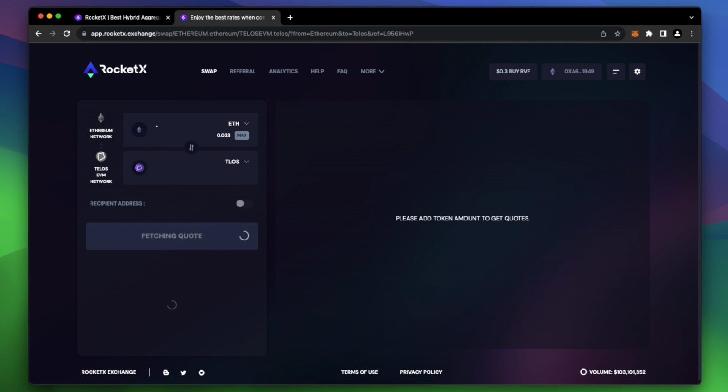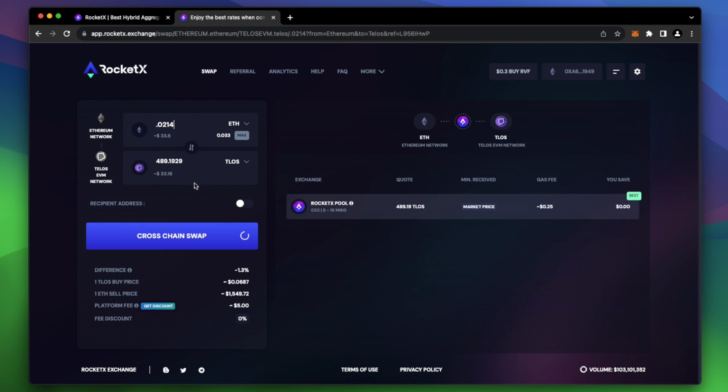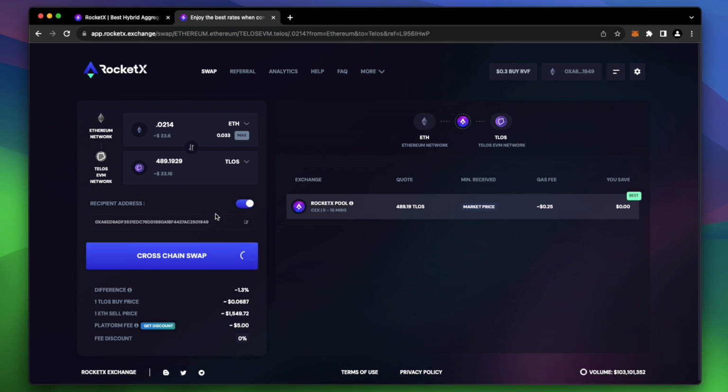Currently, the minimum swap amount is about 33 USD or 0.0214 ETH. So I'll be swapping that amount. Before swapping, you can click here to change the recipient address. The address by default is the connected wallet address.